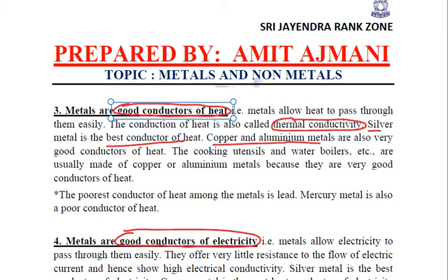conductors. Normally, all the cooking utensils and water boilers are made up of copper or aluminium because of this property that they are good conductors of heat. Talking about the exception, the poorest conductor of heat among metals is lead, and mercury is also a poor conductor of heat.